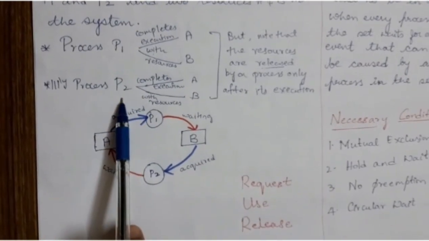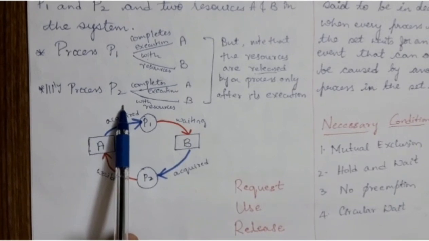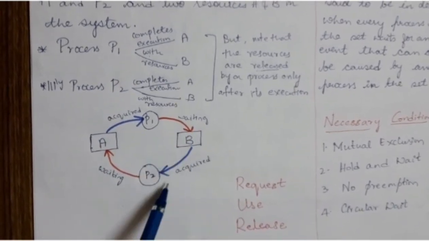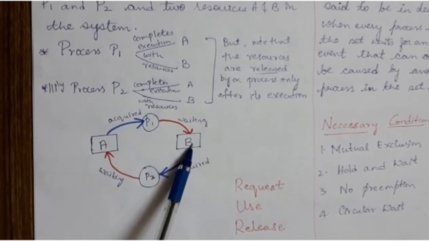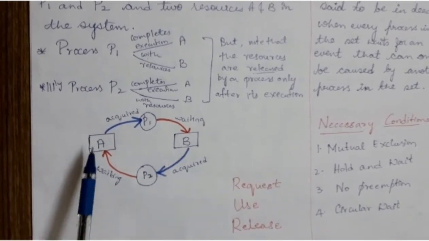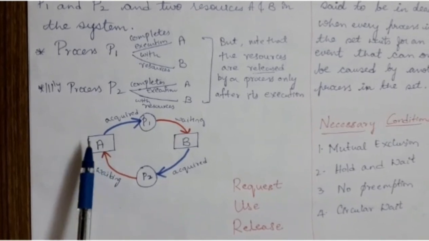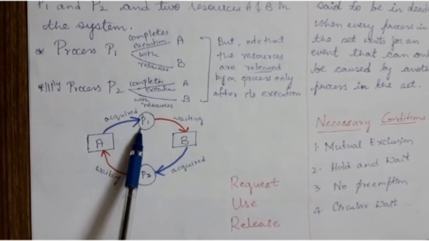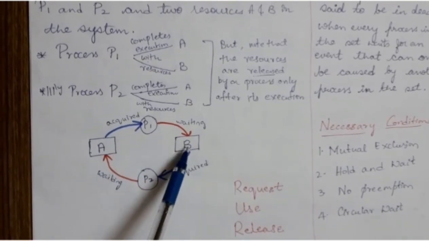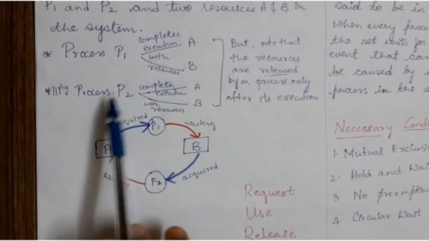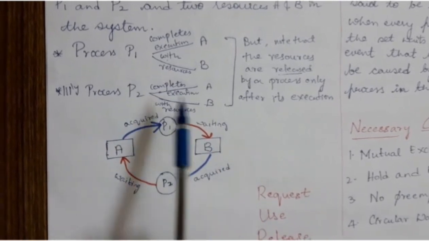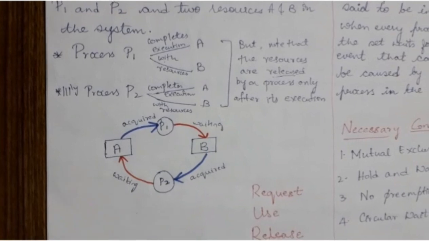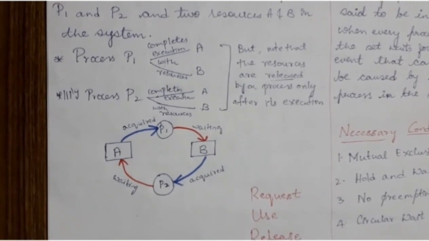But in order to complete the execution of process P2, resource A is also required. So now P2 is holding resource B and waiting for resource A, which is to be released by process P1. Similarly, process P1 has A and is waiting for B, which should be released by process P2. Like this, they keep on waiting until the resource is released by either of the processes. This is the concept of deadlock.